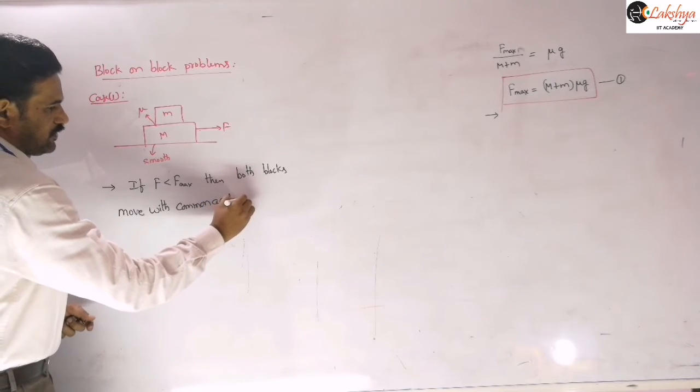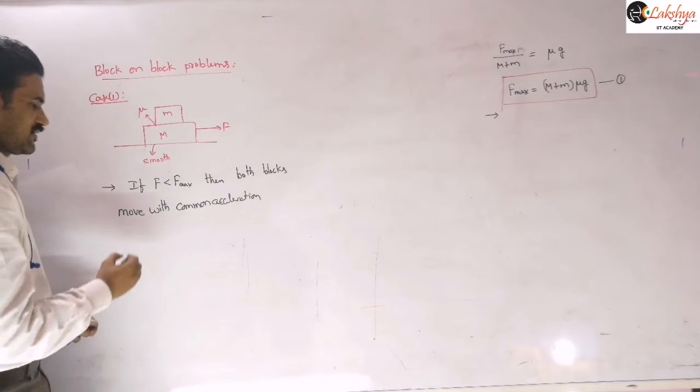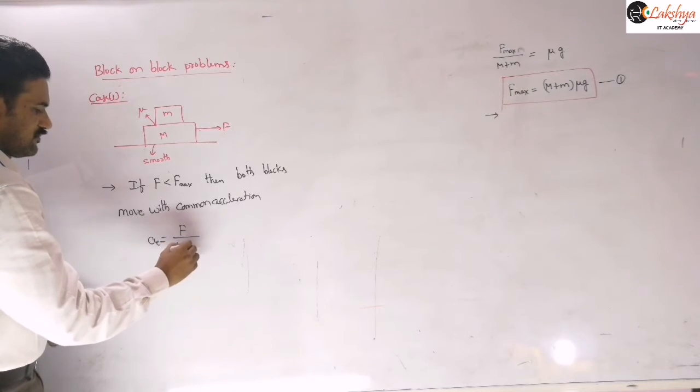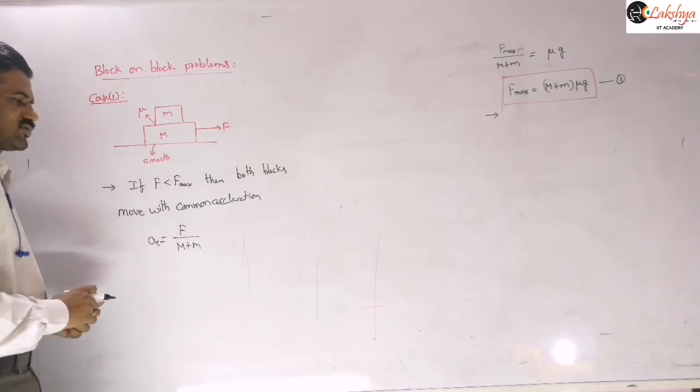Right? So the blocks will move with the common acceleration, which is given by F by m plus m. This is simply the common acceleration you can write.